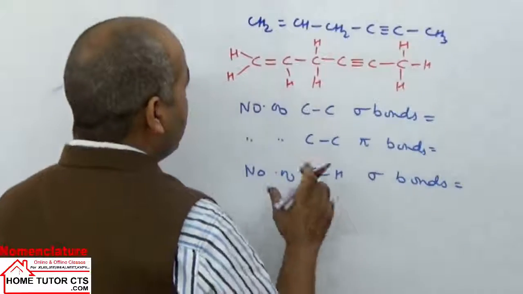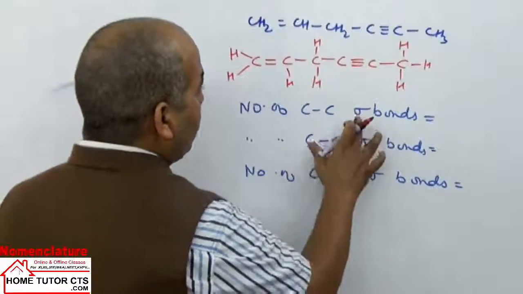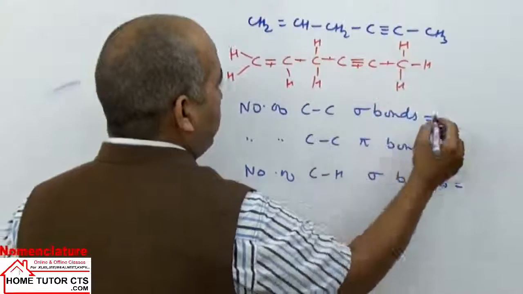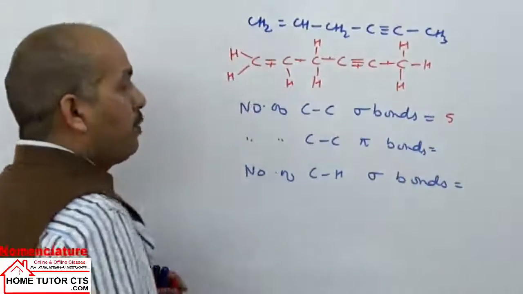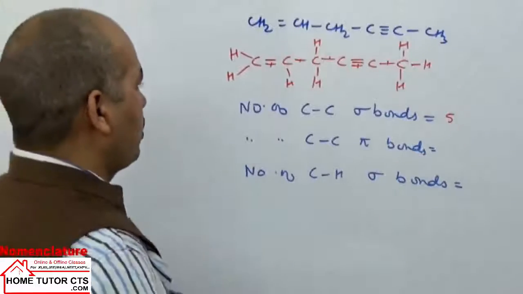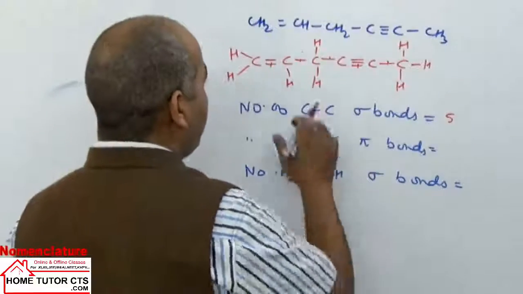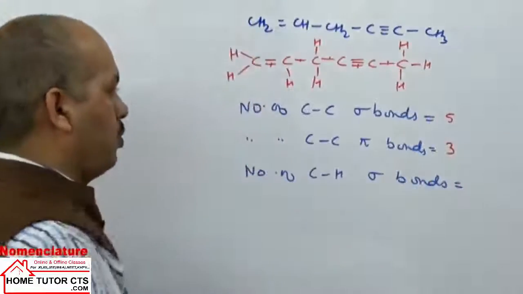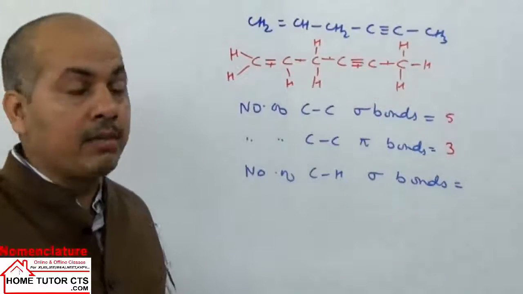कितना आपका है sigma bonds? We have how many carbon carbon sigma bonds? 1, 2, 3, 4, 5. You have 5 carbon carbon sigma bonds. Then how many CC pi bonds? 1, 2, 3. 3 carbon carbon pi bonds. And how many CH sigma bonds?